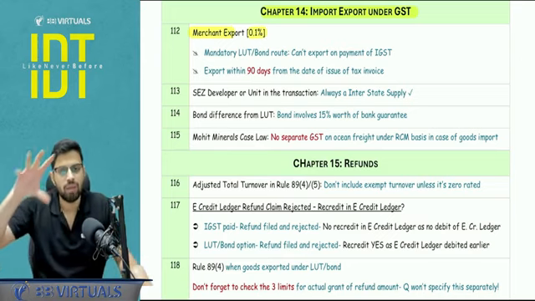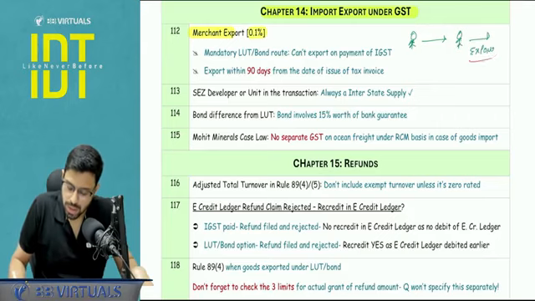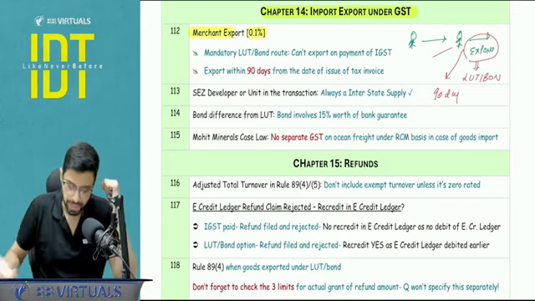Point number 1, when that merchant exporter, you know now what is a merchant exporter. This is a manufacturer and seller. He sells it to a merchant exporter and he ultimately exports it. So the 2 points to be noted here: this export cannot happen under payment of IGST route, LUT route or bond route is mandatory. And second, this needs to happen within 90 days from the issue of the tax invoice in which the 0.1% GST is applied, right?